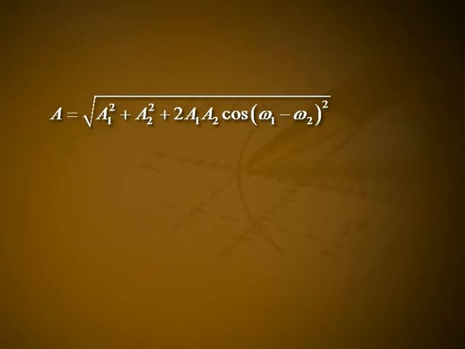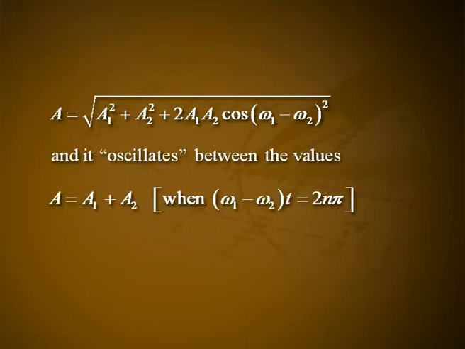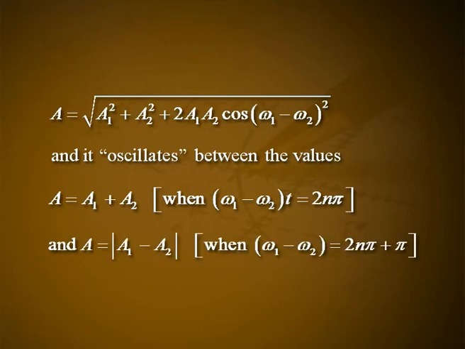The resultant motion x is equal to x1 plus x2, which is equal to A1 cos omega 1 t plus A2 cos omega 2 t, is not simple harmonic. However, the amplitude of the motion is obtained as A equal to the square root of A1 square plus A2 square plus 2 A1 A2 cos of (omega 1 minus omega 2) t, and it oscillates between the values A equal to A1 plus A2 when (omega 1 minus omega 2) t is equal to 2n pi, and A equal to modulus of A1 minus A2 when (omega 1 minus omega 2) t is equal to 2n pi plus pi. Obviously, the amplitude is modulated.